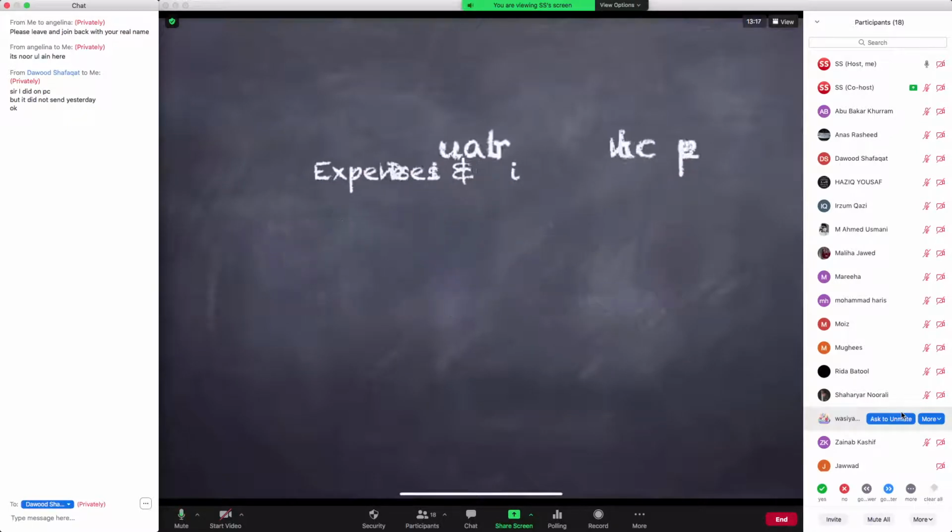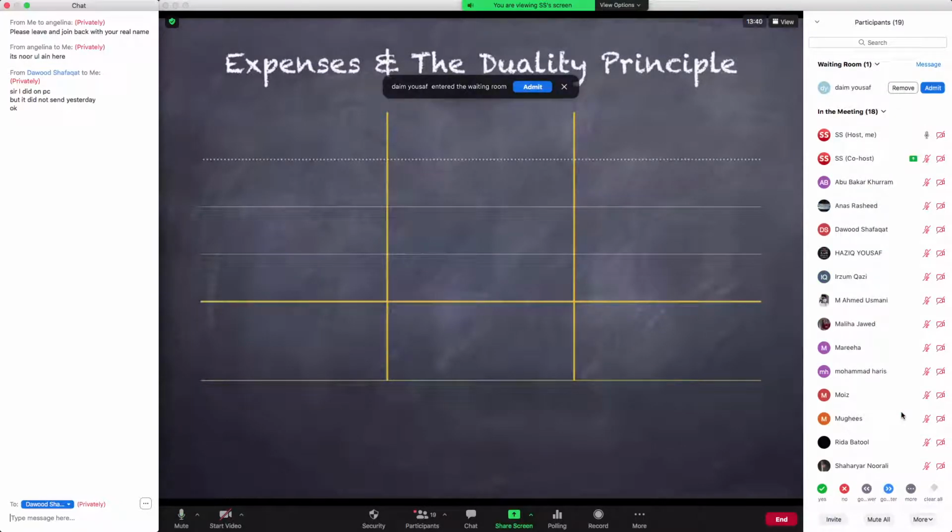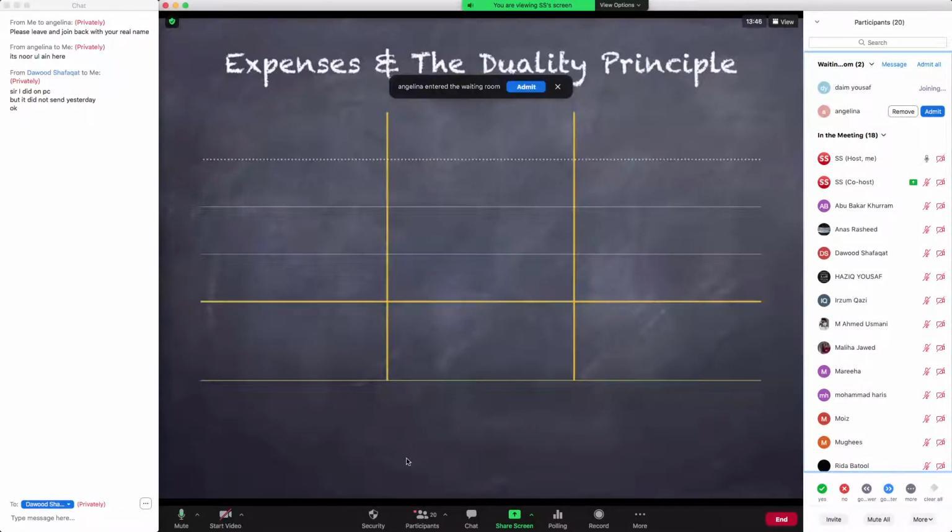So now we have to first understand the duality, or the dual aspect nature, of the expenses. अभी तक हम expenses जो expenditures के साथ deal करते आए हैं mostly, उनमें capital expenditures were easier for us to relate with because जब भी आप कोई expenditure करते हैं, आपका cash या check से payment तो हो रही होती है, तो आप उसका effect तो visibly देख सकते हैं.